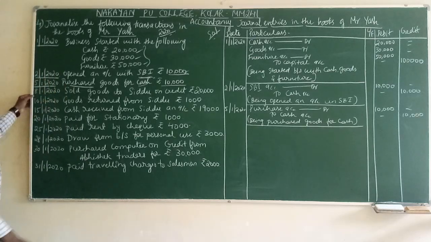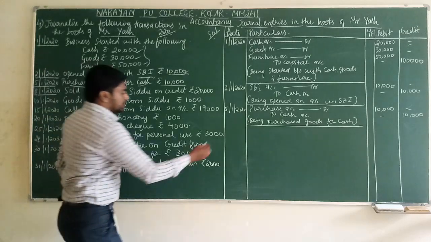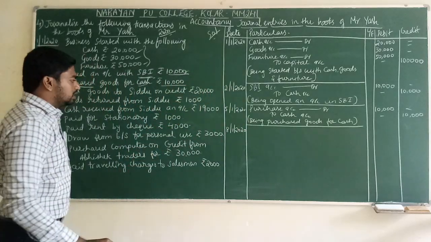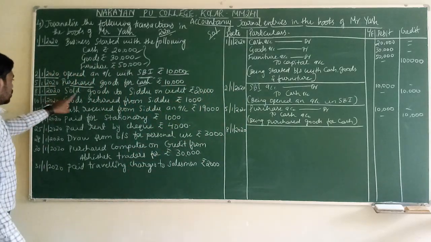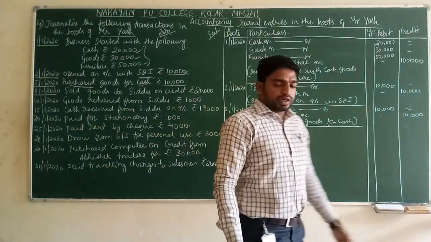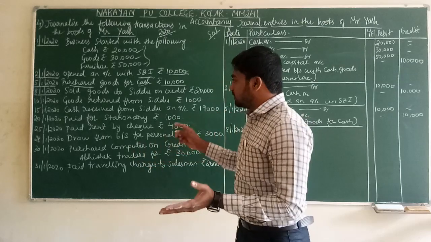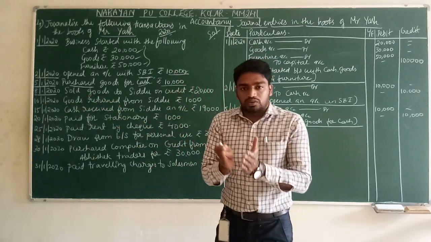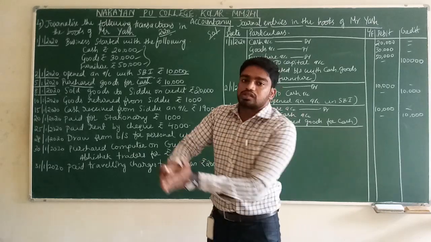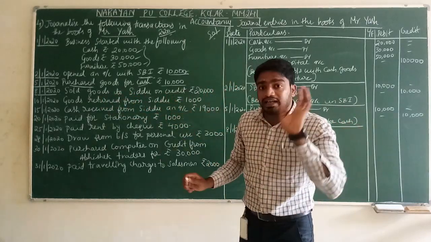Next, let us see the 8th date. What is the date he has given? 8/1/2020. What transaction has occurred on 8/1/2020? Sold goods to Sidhu on credit, ₹20,000. What are we doing? We are selling goods. To whom are we selling goods? To Sidhu. See, very simple. Whatever goods are available in the business, we are selling to Sidhu. That is the transaction he has given.